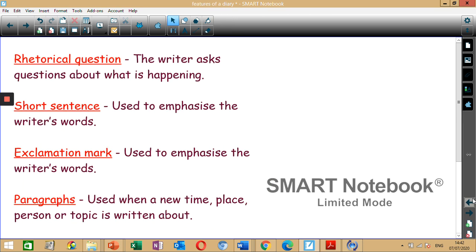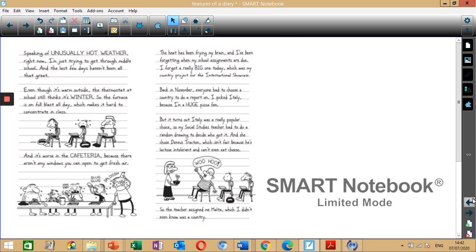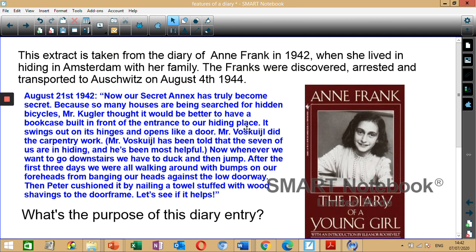So we're going to go back to Anne Frank's diary excerpt and see if you can spot any of the features that we just mentioned. So you can pause this section. Excellent. So over here, August 21st, 1942. That's the date. What else do you notice? Now, remember, it doesn't have to have every single feature, but a diary entry usually has most of the features that we just discussed.